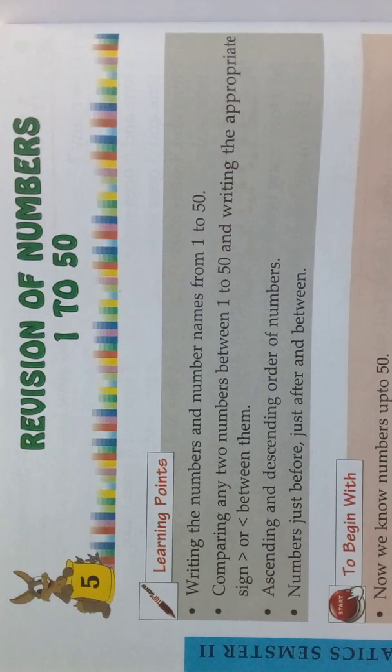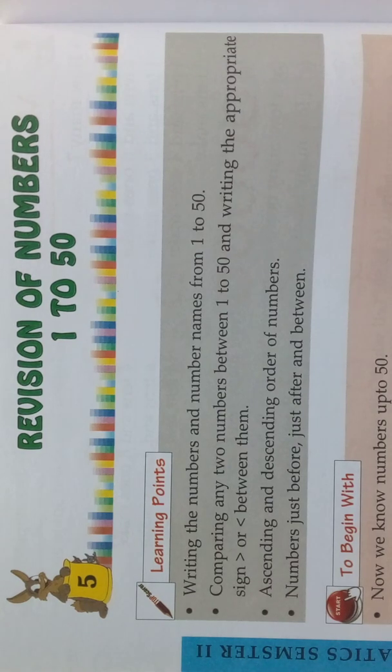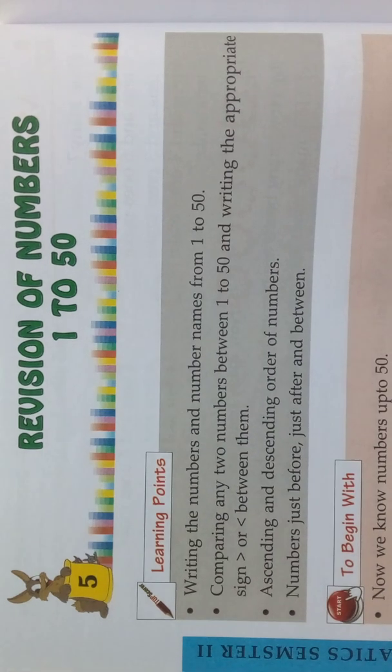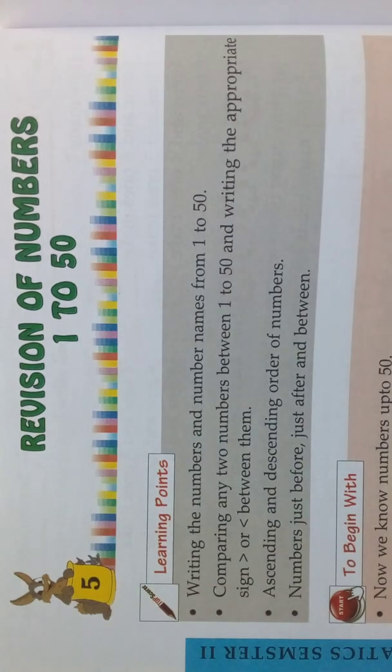That means we are going to recollect what all the things we learned from the chapters. That means from numbers 1 to 10, 10 to 20, 21 to 30, 31 to 40, 41 to 50, those are all the chapters that we saw before. Those numbers we are going to revise now. That is chapter 5.